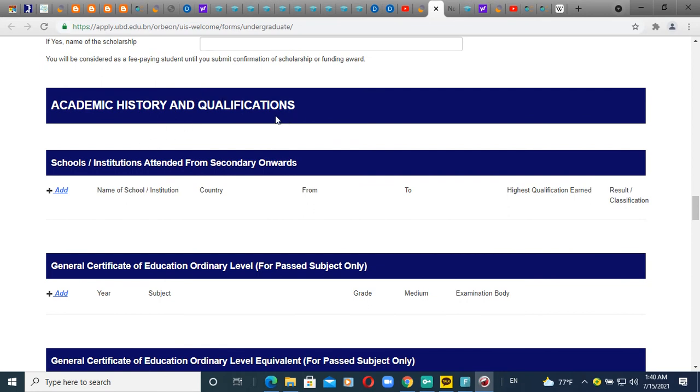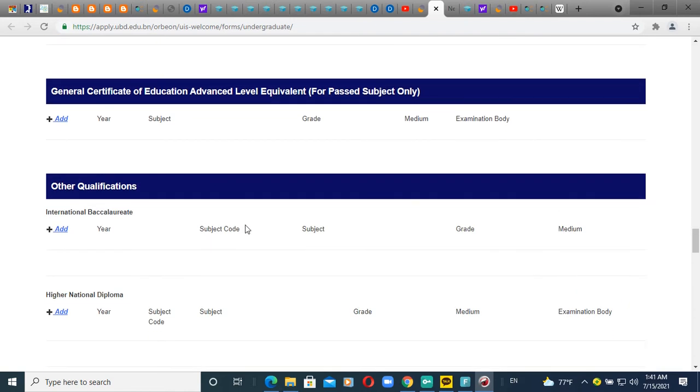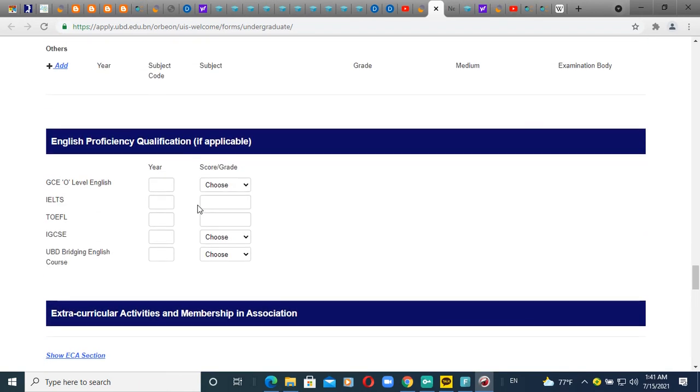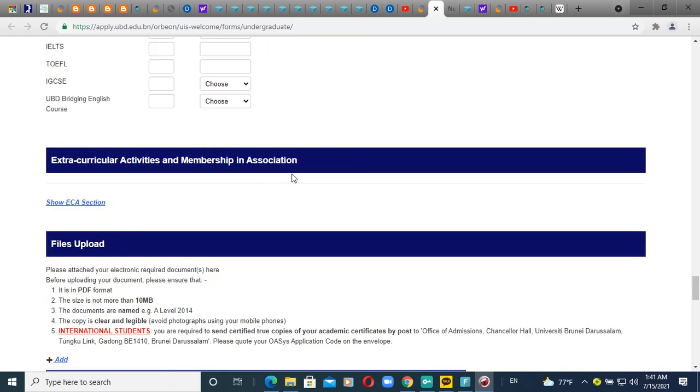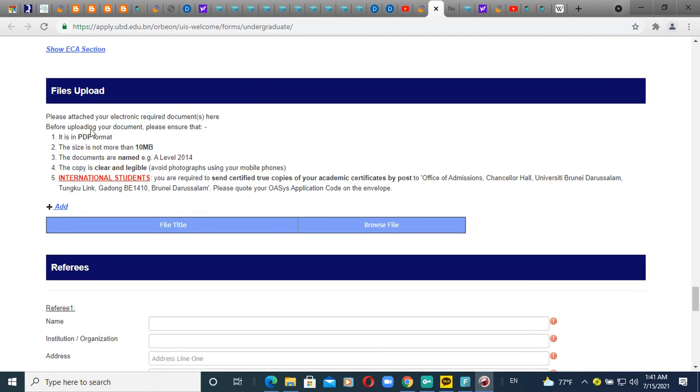Academic history and qualification, so you have to add your school or college or something like that in here. And if you have an English score, you can put it. If you don't have, you just ignore it, because it's not mandatory in here. And then you must remember the file upload. When you upload your file, it should be in PDF form and must be less than 10 MB. Also you have to give a name to your file.